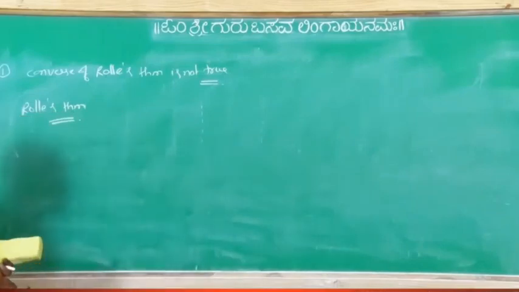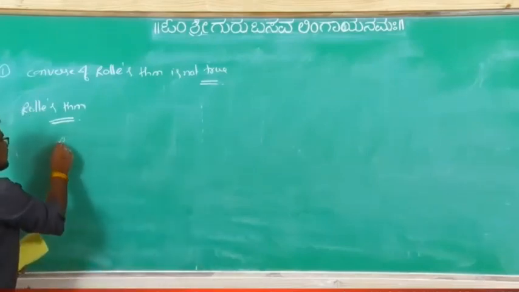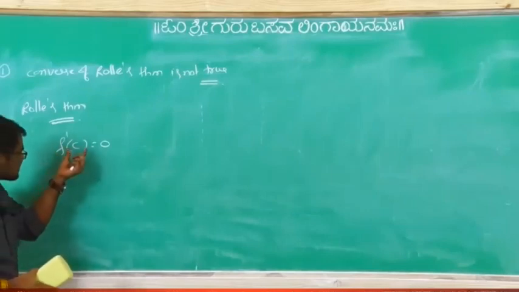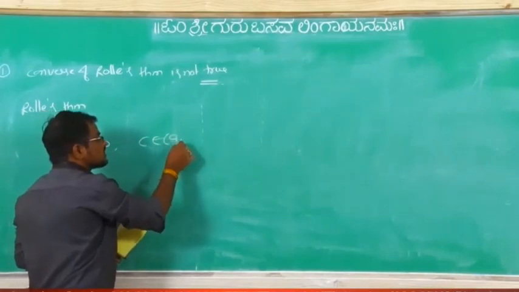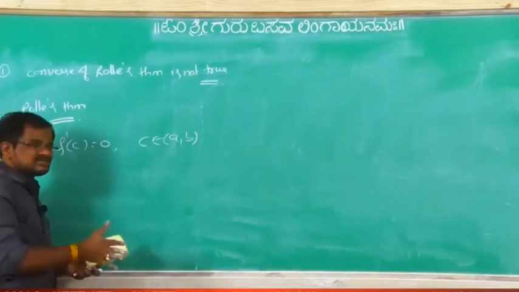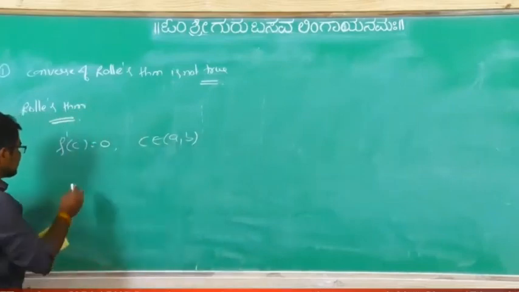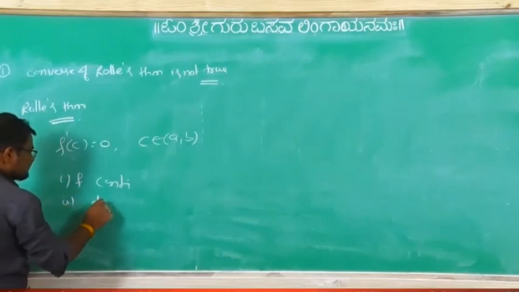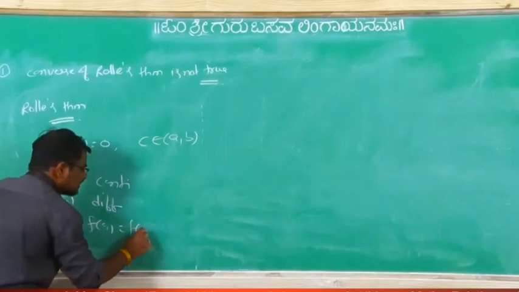Now the converse of Rolle's theorem not being true means the reverse: if f dash of c equals 0 at at least one point belonging to (a, b), it is not necessary that the function should be continuous and differentiable and f of a equal to f of b.